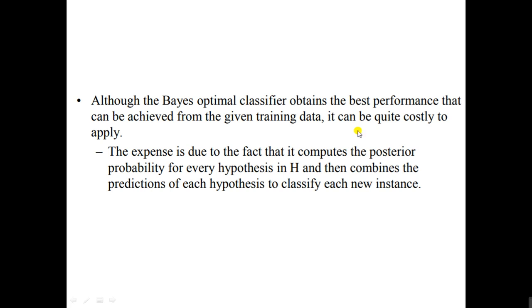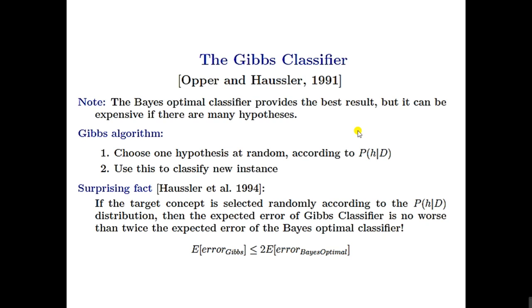So this is the expense. Expense means it takes more time. Right. Next one is the Gibbs algorithm or Gibbs classifier. It's a very simple thing. The Bayes optimal classifier provides the best result, but it can be expensive if there are many hypotheses, because we need to calculate by adding all the things.